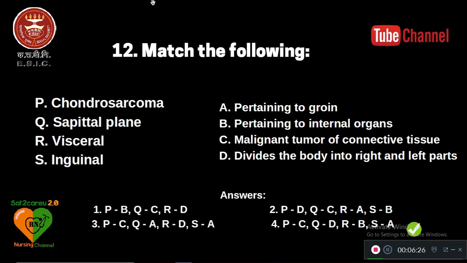The answer suggests option 4. That is, chondrosarcoma means option C, malignant tumor of connective tissue. Sagittal plane Q suggests that it divides the body into right and left parts. Visceral R is related to B, pertaining to internal organs, and inguinal pertaining to the groin. This is how it's matched.